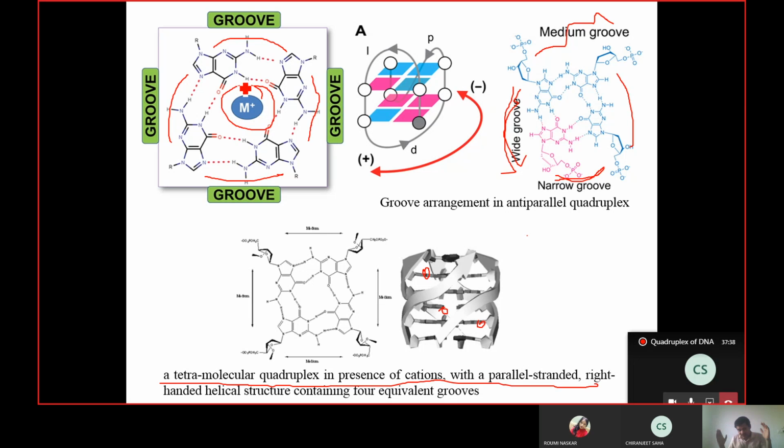So you are creating an enormous amount of destabilization. To overcome that, you need a really, really strong force that will make this kind of structure possible, and only ionic interaction can give that kind of force. Why ionic interaction? Because the other option is covalent interaction, and covalent interaction is very problematic.